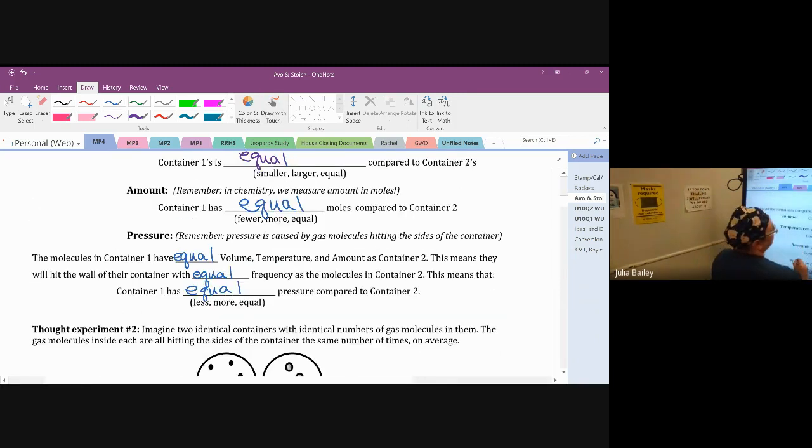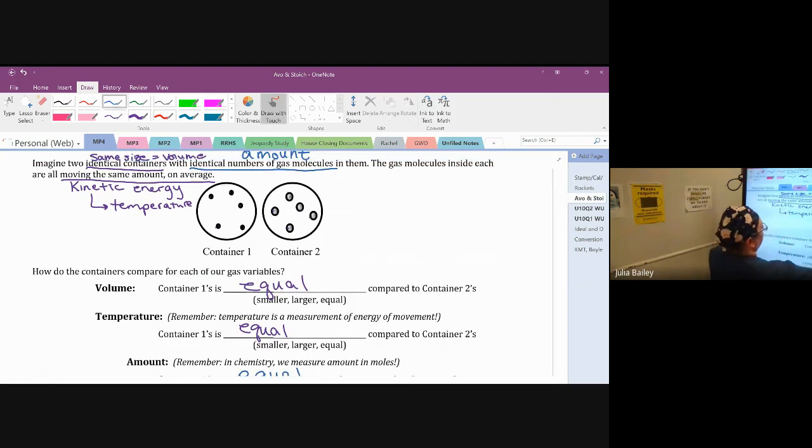So we can see, if all these molecules are moving the same amount, and there's the same number of molecules in each one of these containers, and the containers are the same size, they are going to hit the walls with equal frequency. And every time it hits the wall, that causes pressure.